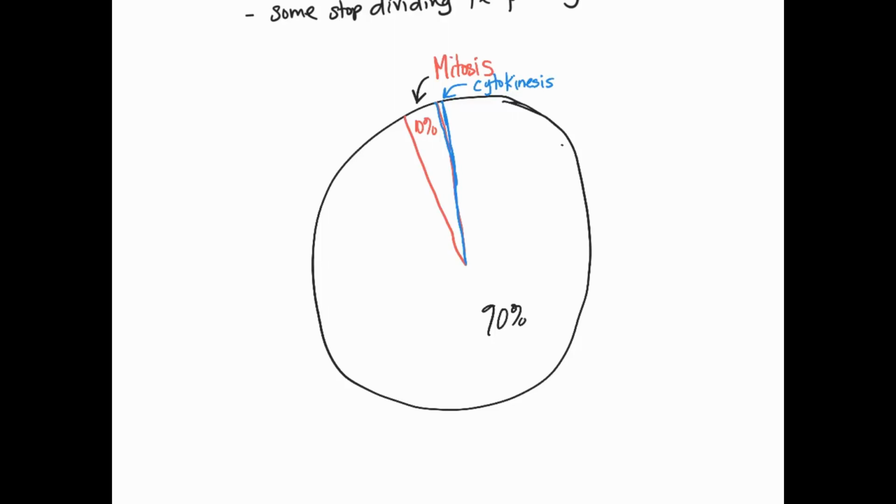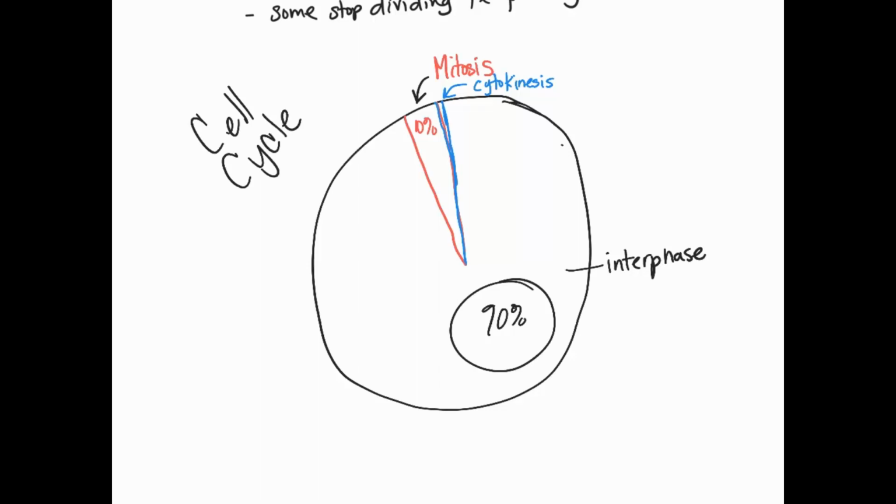The bulk of the time, this 90%, is called interphase. And this entire thing is called the cell cycle. So this part here in interphase, this is where the cell spends most of its time. This is where the cell is kind of hanging out, being a skin cell, for example, just metabolizing.